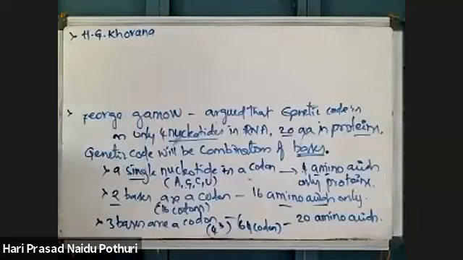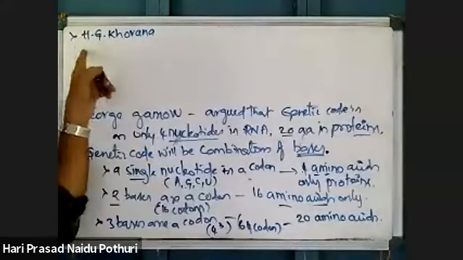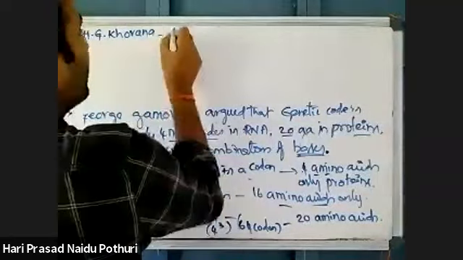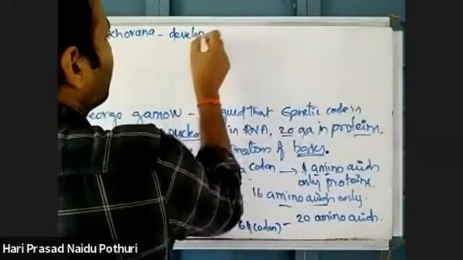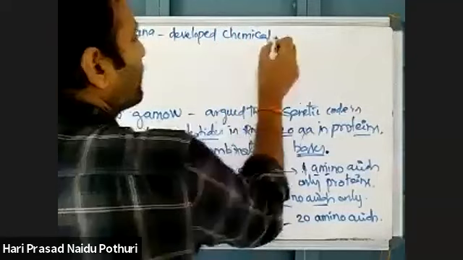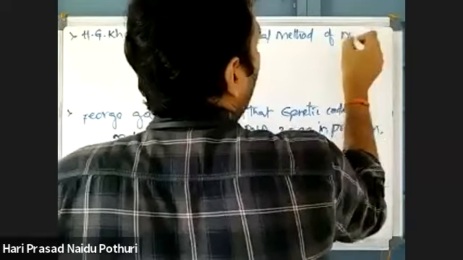Hargobind Khorana is an Indian scientist who got the Nobel Prize for the discovery of the genetic code. He developed a chemical method of nucleotide synthesis, a chemical method of nucleotide addition.